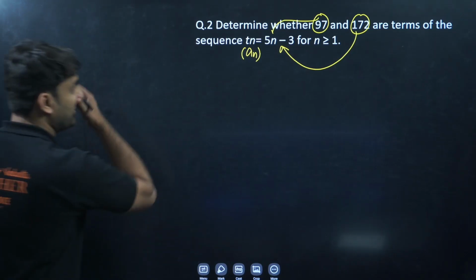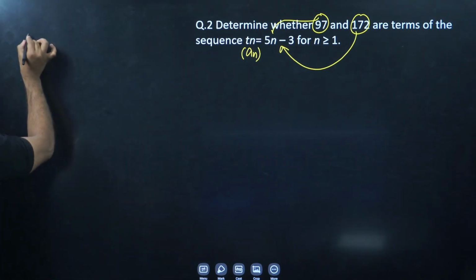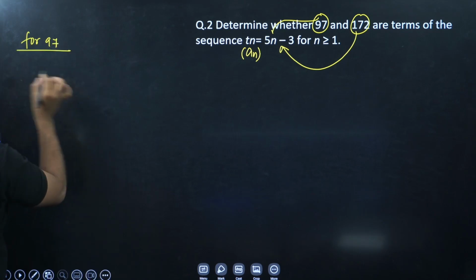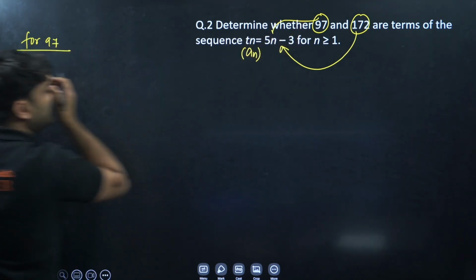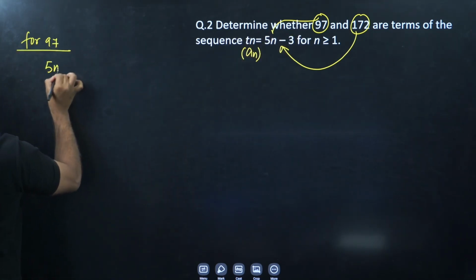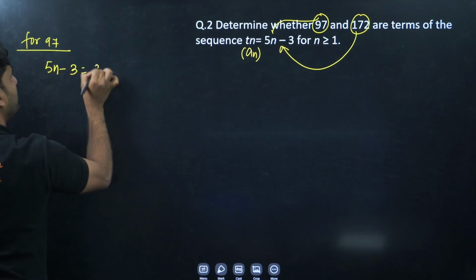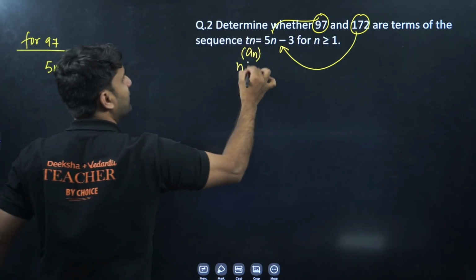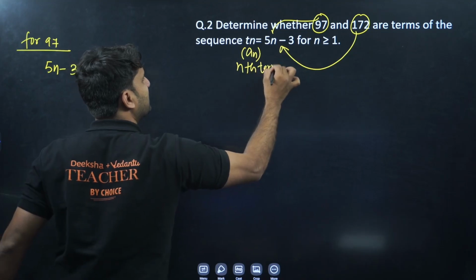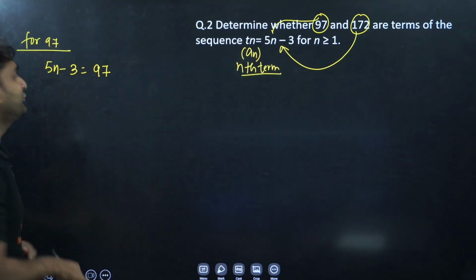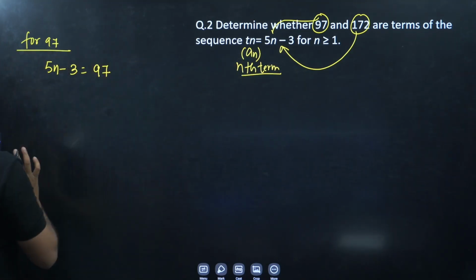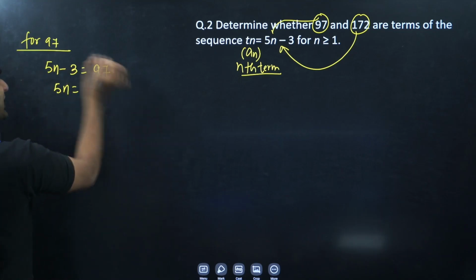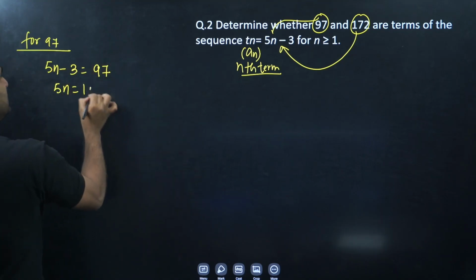So let's find out. First, 97. So Tn, we have 97, so let's write 5n minus 3 is equal to 97, because Tn means the nth term. Let's find out the value of n. 97 plus 3 will be 100.